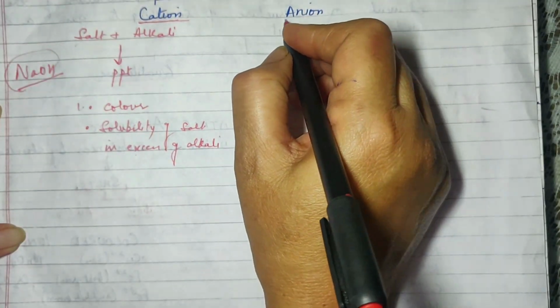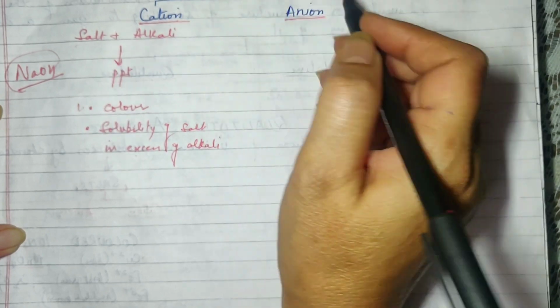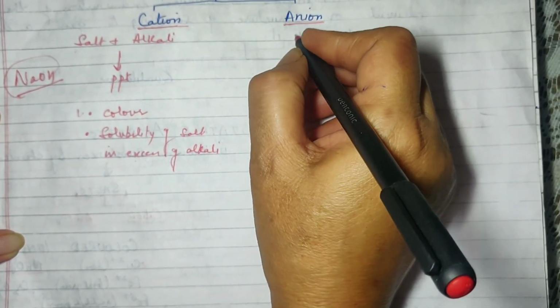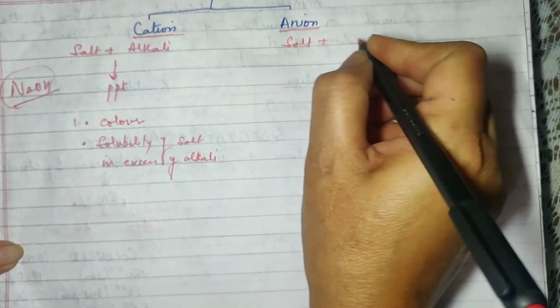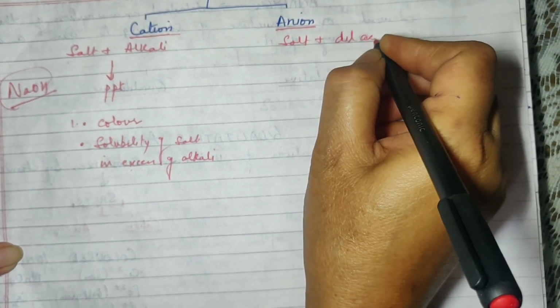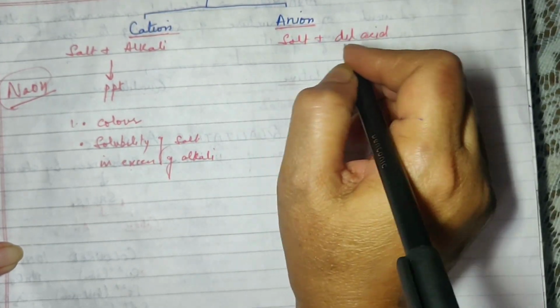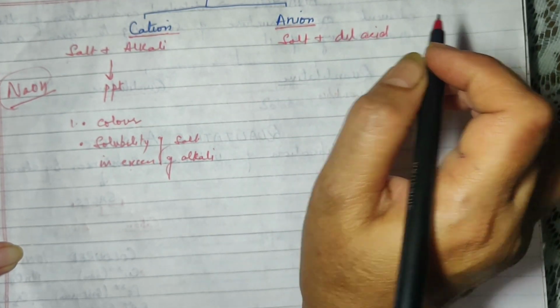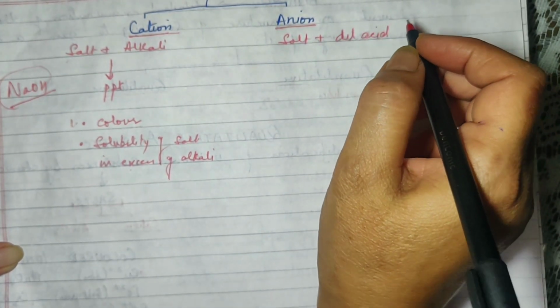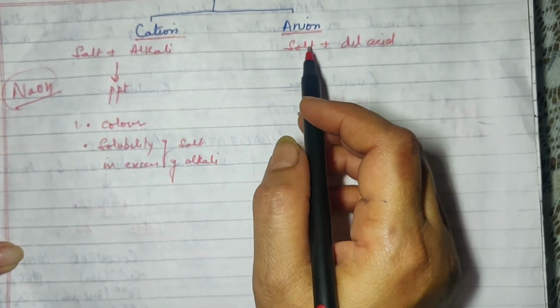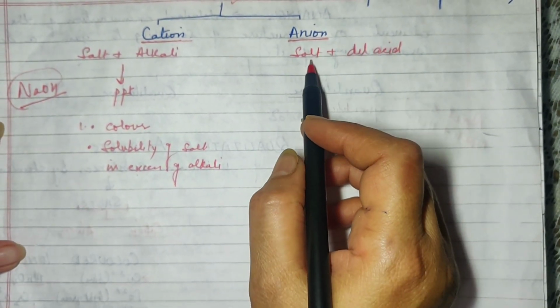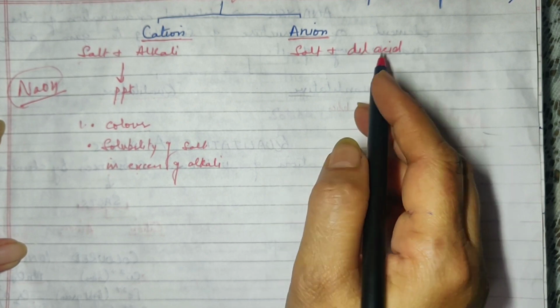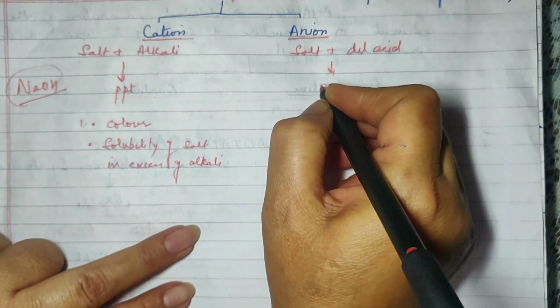Now for the anion, a sample of that salt will be taken and that salt will be treated with a dilute acid. If this does not give a reaction, then you will take the salt and you will treat it with a concentrated acid. Anyway, we will come to that detail later on. But presently you understand that for the identification of the anion, we take the salt and we treat it with a dilute acid. This will result in the production of a gas.